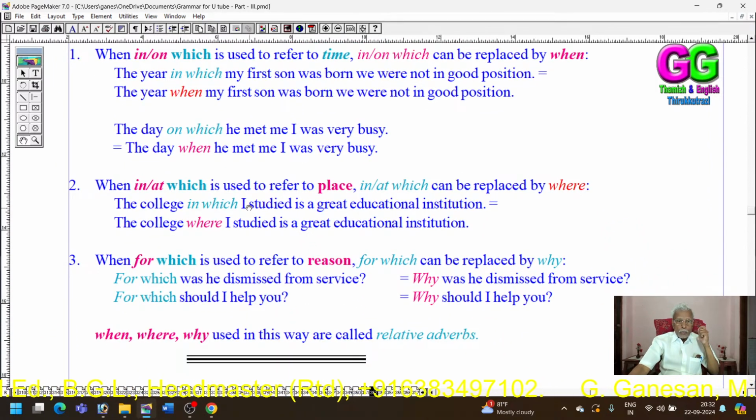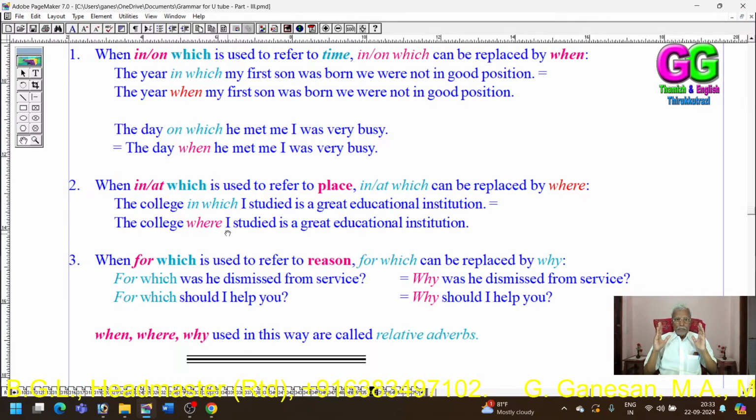The college in which I studied is a great educational institution. It could be expressed as the college where I studied is a great educational institution. That is, the college in which I studied could be expressed otherwise as the college where. That is, in which could be replaced by where. The college where I studied is a great educational institution.